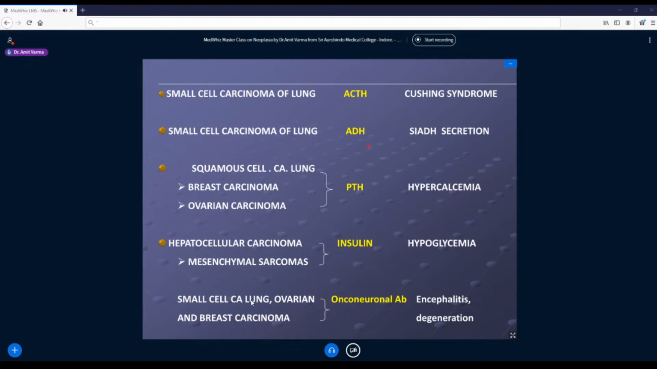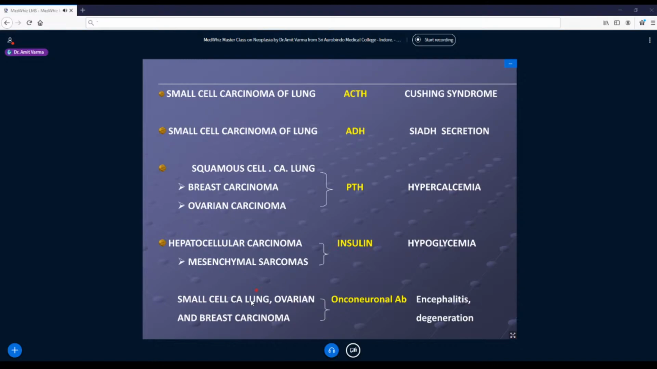Similarly, the patient may secrete a lot of ADH, coming with SIADH, syndrome of inappropriate ADH secretion. Sometimes the breast cancers or ovarian carcinomas, squamous cell carcinoma of lung, they may secrete parathyroid hormone. Now we all know that parathyroid hormone has to come from parathyroid gland. So this is not their primary site to secrete this hormone. But the problem is this parathyroid hormone will act on bones, lead to resorption of bone and lead to hypercalcemia. Then hepatocellular carcinoma, as I already said, may secrete insulin, causing hypoglycemia.